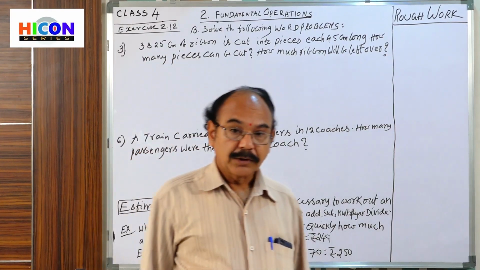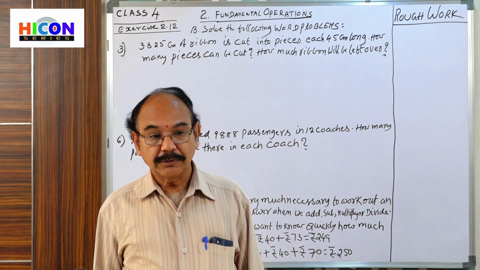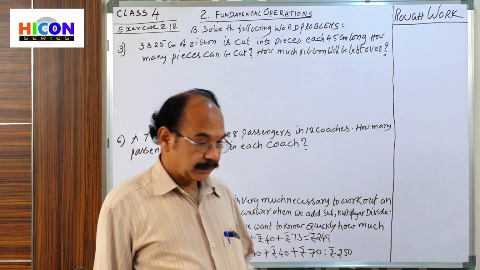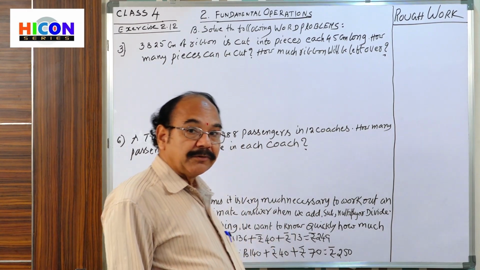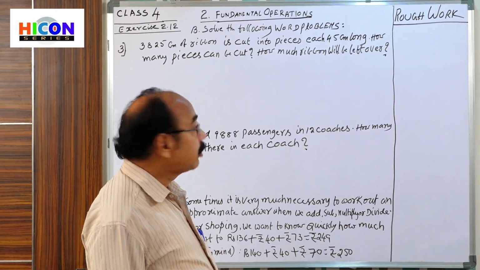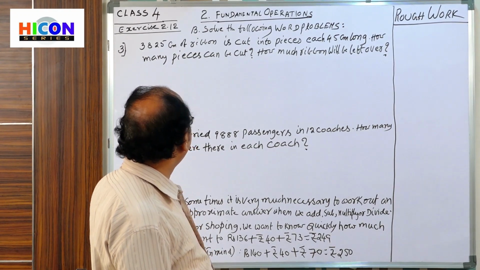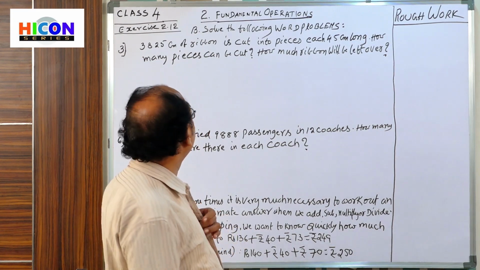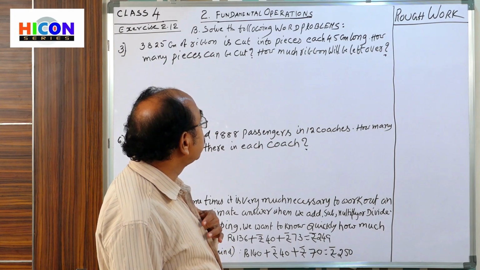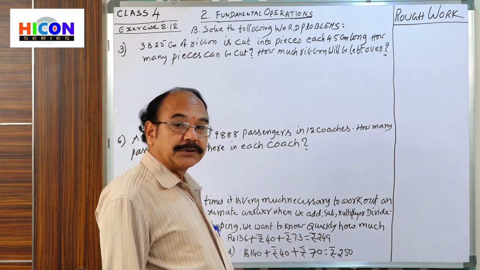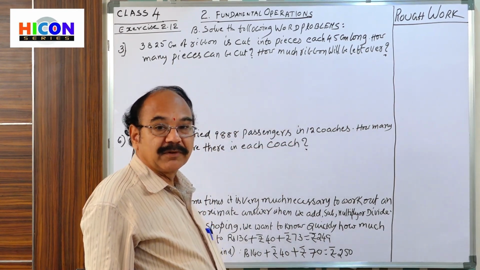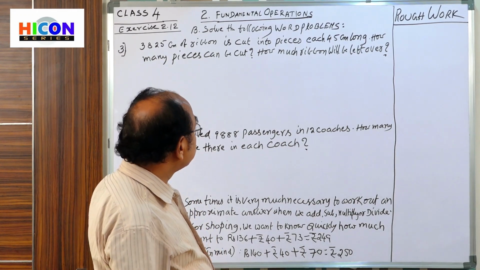Good morning children, today in this class you are going to study the 12th exercise, word problems. In the word problems, follow the third question. 3825 centimeters of ribbon is cut into pieces, each 45 centimeters long. How many pieces can be cut? How much ribbon will be left over? That is the problem.